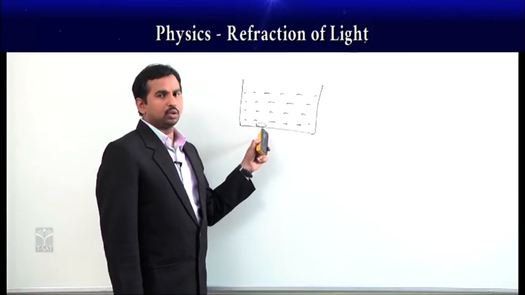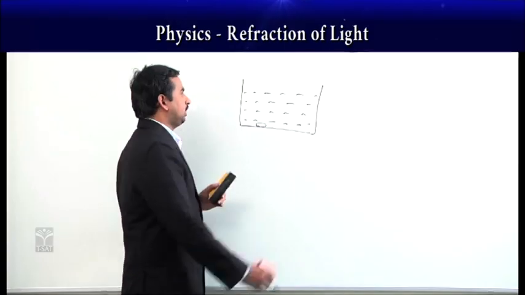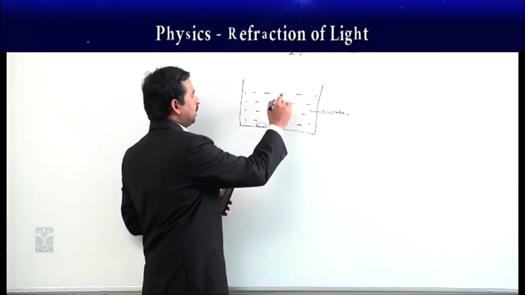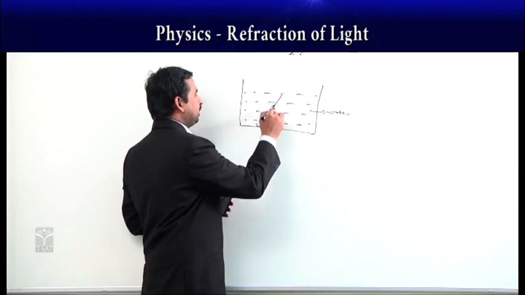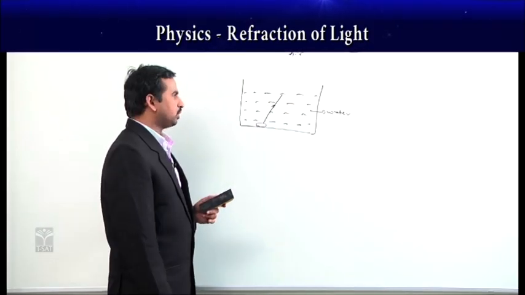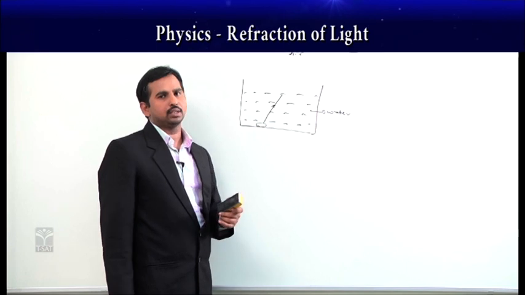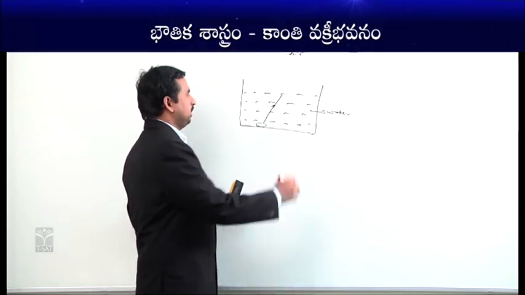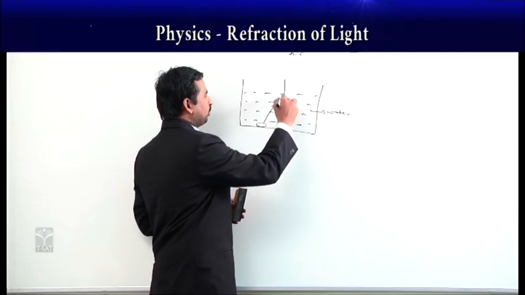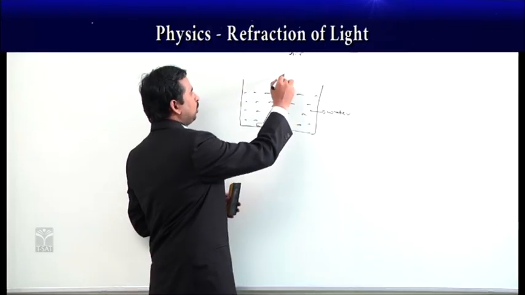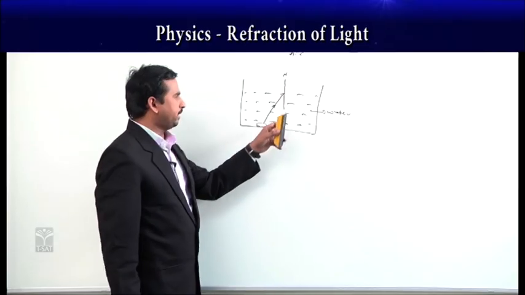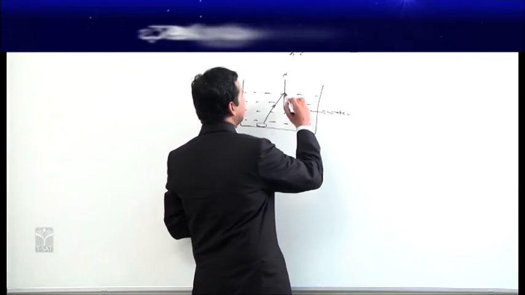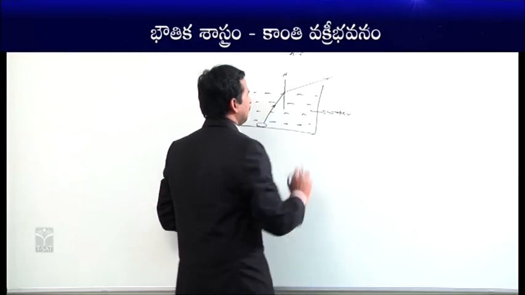When you are seeing the coin from the outside, from air, the light rays coming from the coin are coming from a denser medium. According to our refraction effect, light rays coming from a denser to a rarer medium bend away from the normal. Like this, if this is the normal for this surface, light rays coming from water, which is a denser medium, bend away from the normal like this.